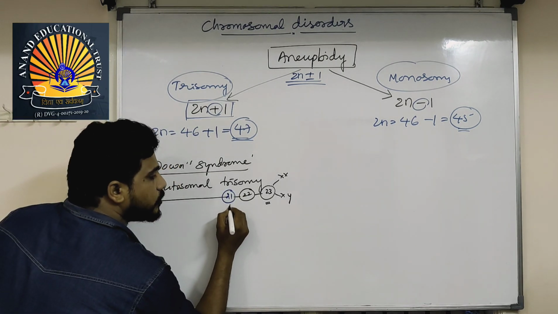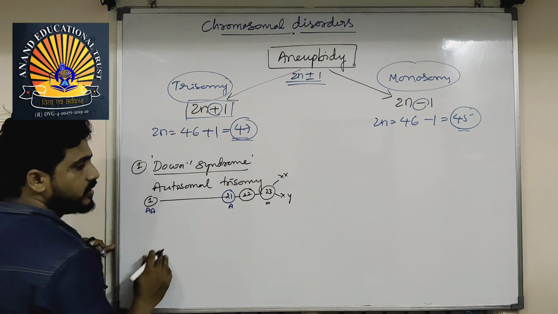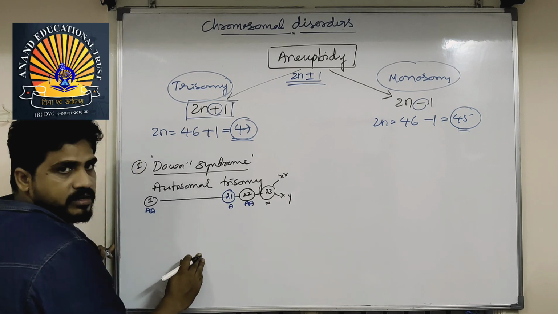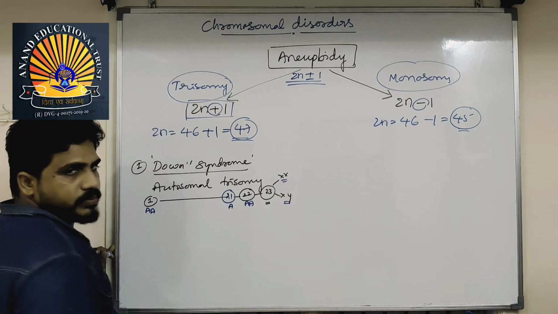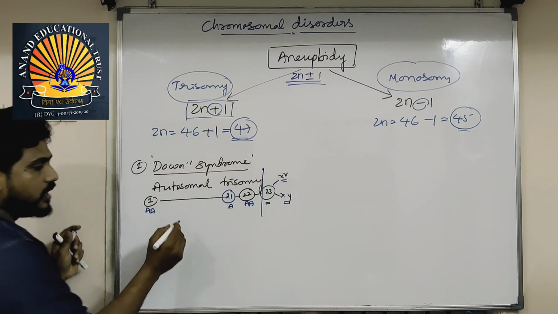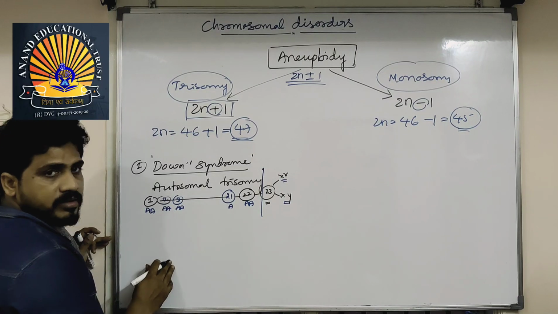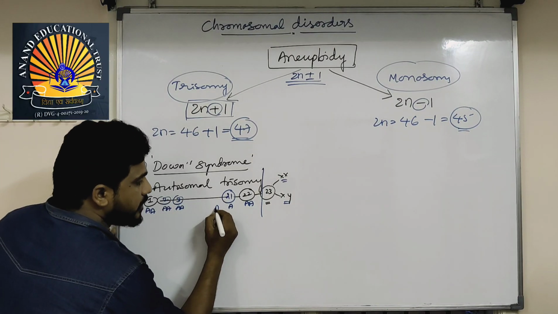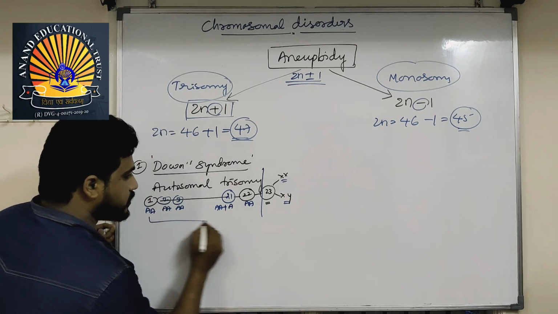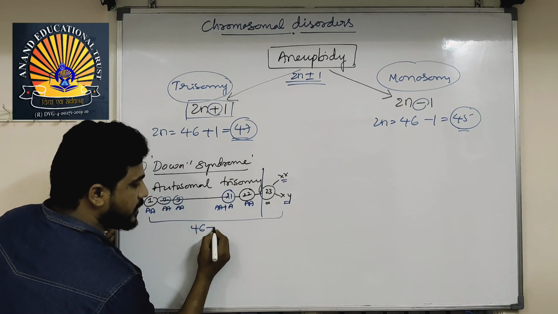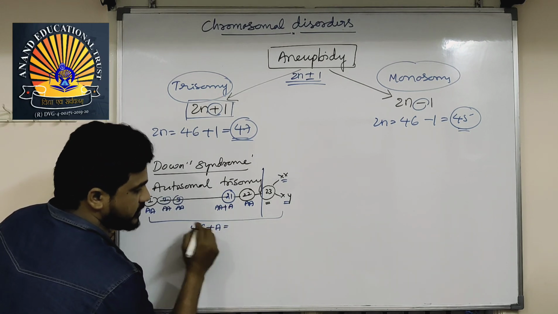21st one, some extra chromosome is there. Generally, first chromosome is AA. 22nd chromosome is also AA. 23 is either male or female. The male is XY, female is XX. That's not a matter, it's a part. And second chromosome is also AA. Third one is also AA. And 21 have AA plus A. So all together 46 plus 1 A is extra. One set is extra. That is called one set is one chromosome.